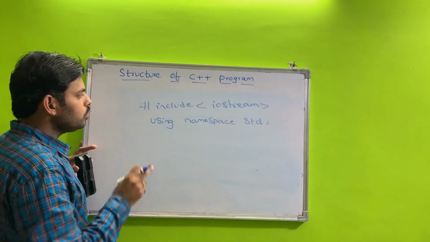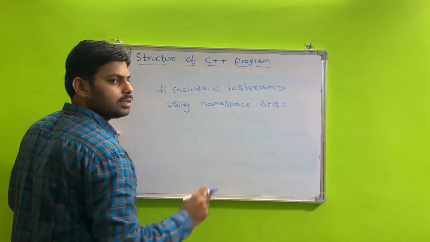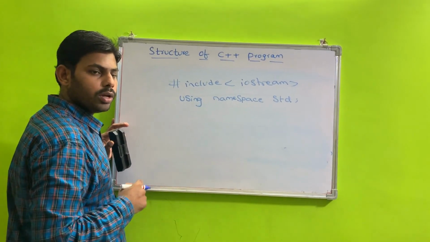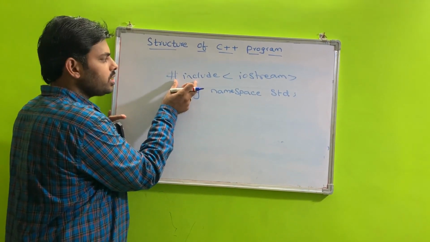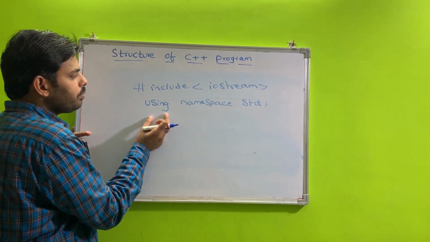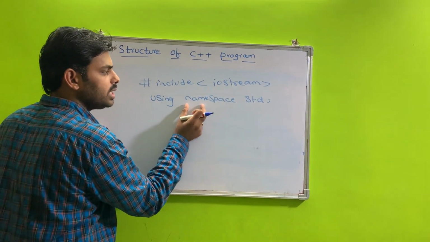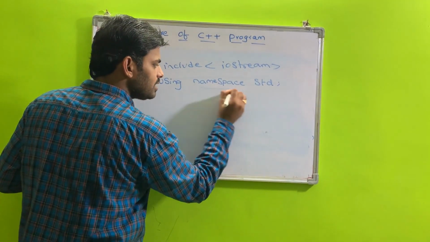Old compilers use #include iostream.h. This is the important point. The old compilers use #include iostream.h and the new, present compilers use #include iostream and the next statement is using namespace std. What is this namespace?